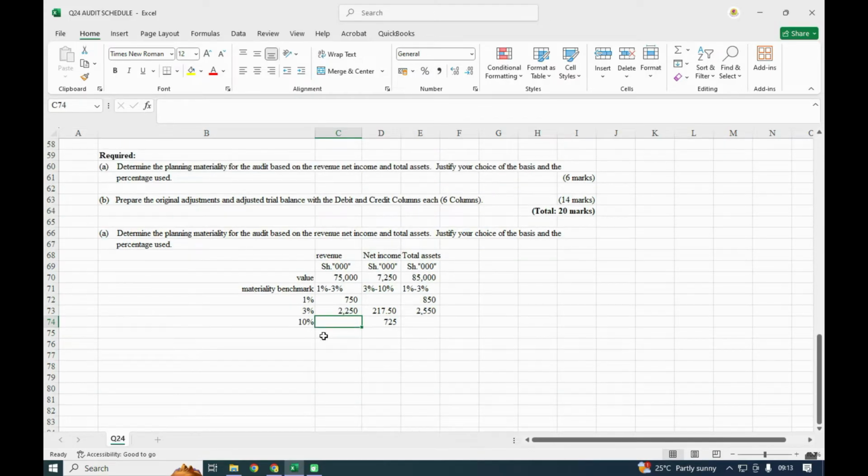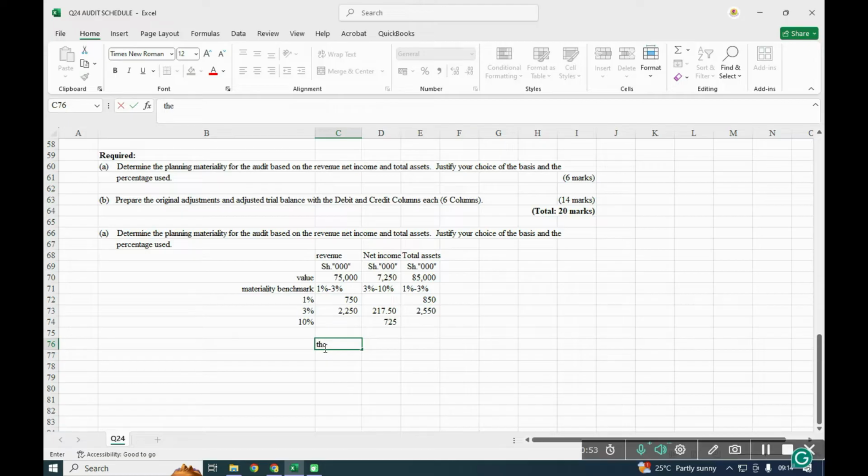Yeah, so the choice of the base will depend on the shareholders' needs, or the users' needs, but mostly the net income is used.